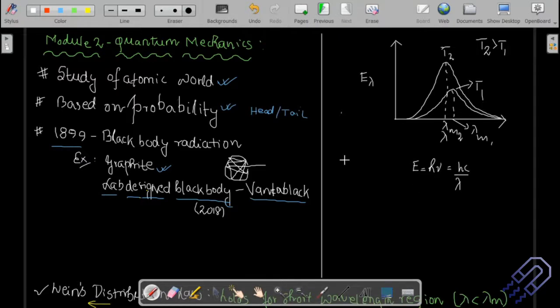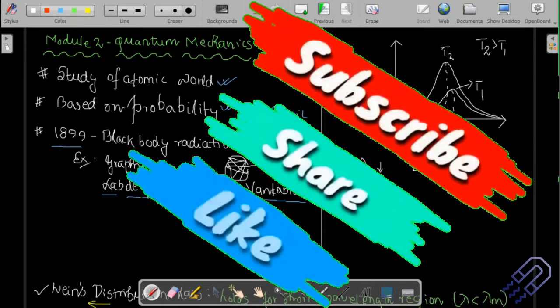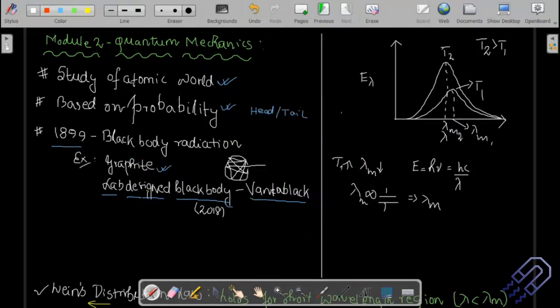So what do I see? That if the temperature is more, the peak wavelength is less. That means wavelength and temperature are connected. This is just an experimentally observed interpretation, and they are inversely proportional. Temperature is more, peak wavelength is less; temperature is less, peak wavelength is more. That means the product of peak wavelength and temperature is basically a constant.